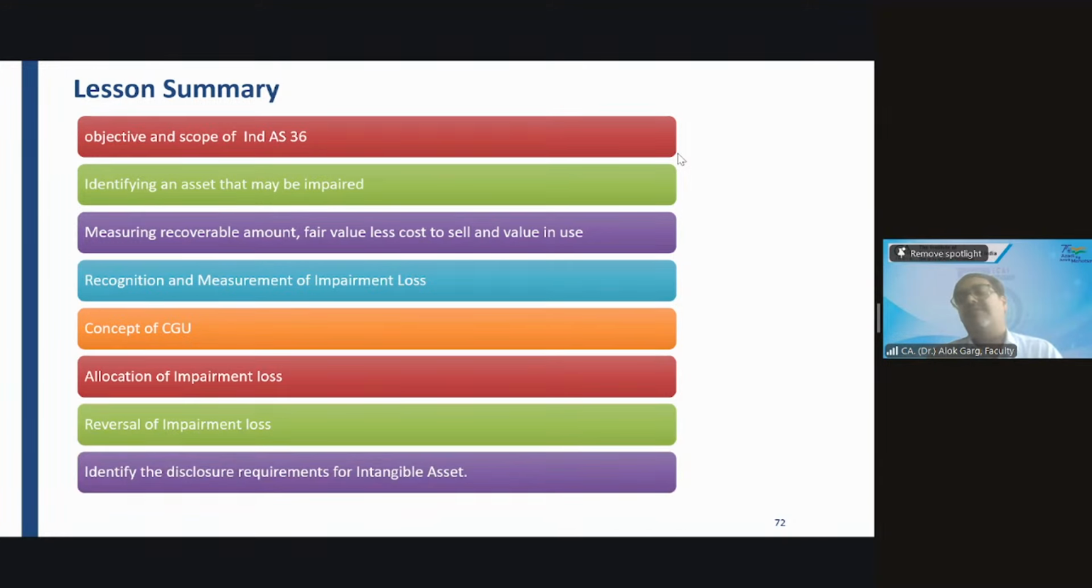Reversal of impairment loss, we discussed that if there is a favorable indicator, you can reverse, and the concept of corporate assets we have discussed. In case of reversal of impairment loss, after reversal, your revised carrying value should not be more than the lower of recoverable value and what the carrying value would have been had the asset never been impaired. And friends, we discussed the disclosure requirements, and we discussed 3 assets also where the impairment testing is mandatory.